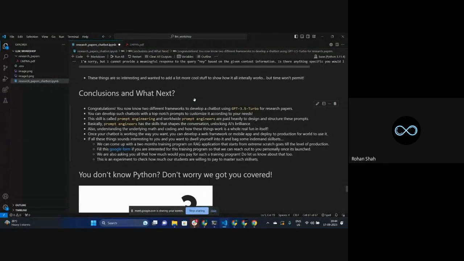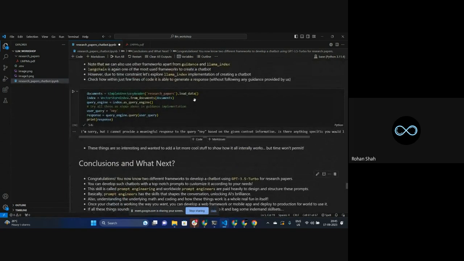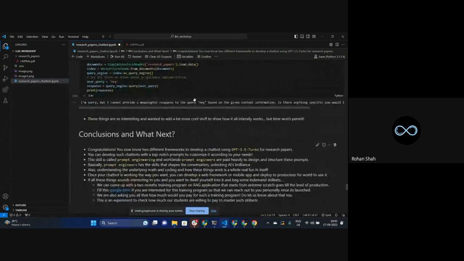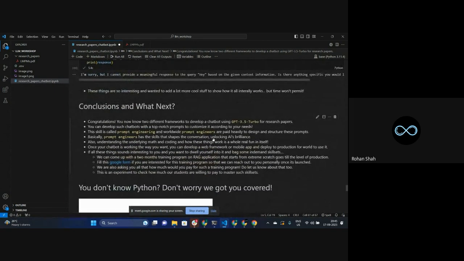Right. Now this is still a very high-level kind of implementation. If you go into detail and change the prompts very neatly, you can generate the outputs and mold them the way you want, like butter. Okay, but that skill is really very difficult. It comes only with practice, right? That's what is called prompt engineering, basically, right?